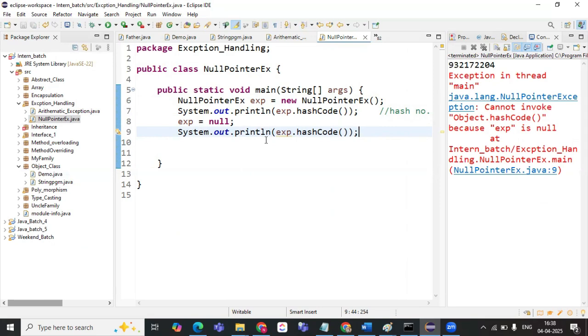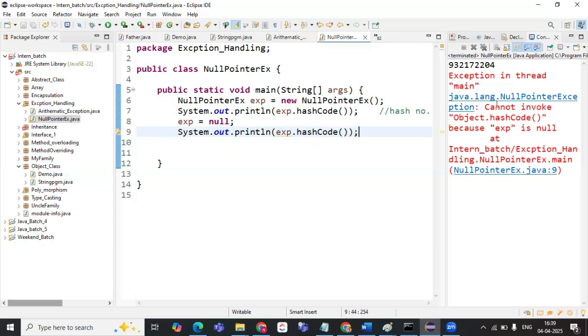Are you understanding this? Yes. We are pointing the address of this particular object to null. Intentionally I have done this, but sometimes you have created the object for a different class but you are trying to get the address of another class. At that time there will be a mismatch, right? So you will end up with a null pointer exception. You could not find that pointer, that address, so you will end up with this.